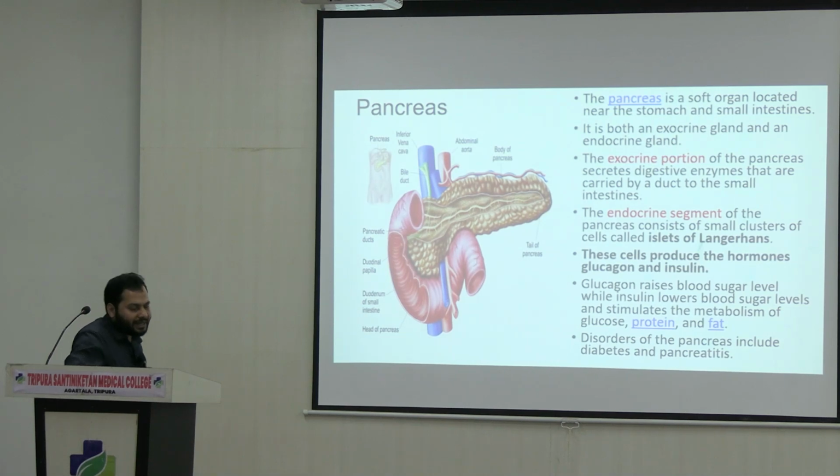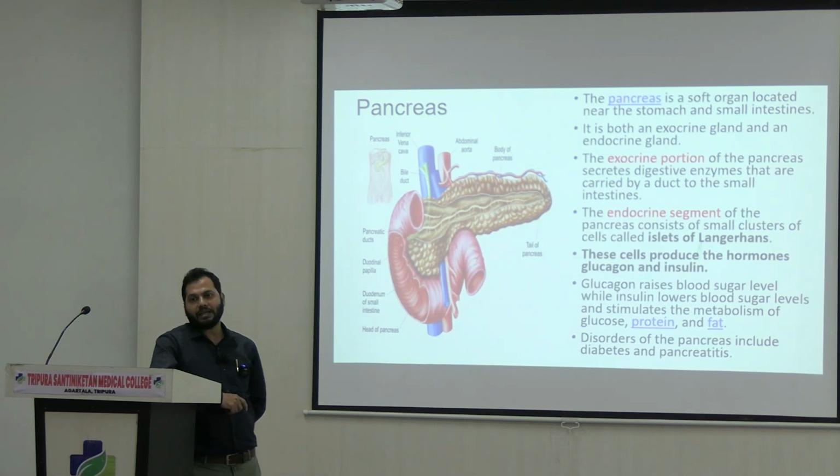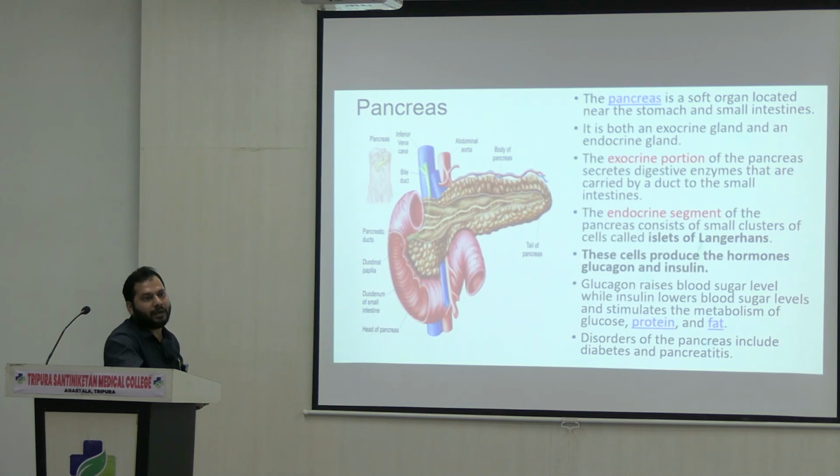But the pancreas has a special property that is absent in other glands. It has both exocrine property as well as endocrine property, right? It means it involves exocrine functions as well as endocrine functions.